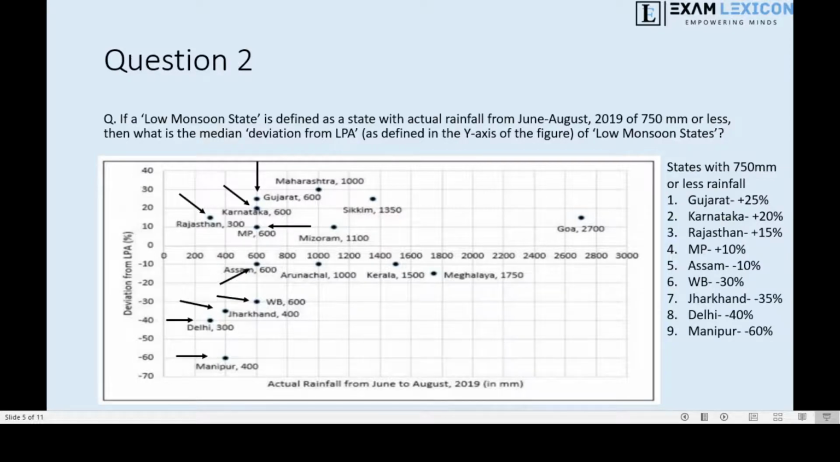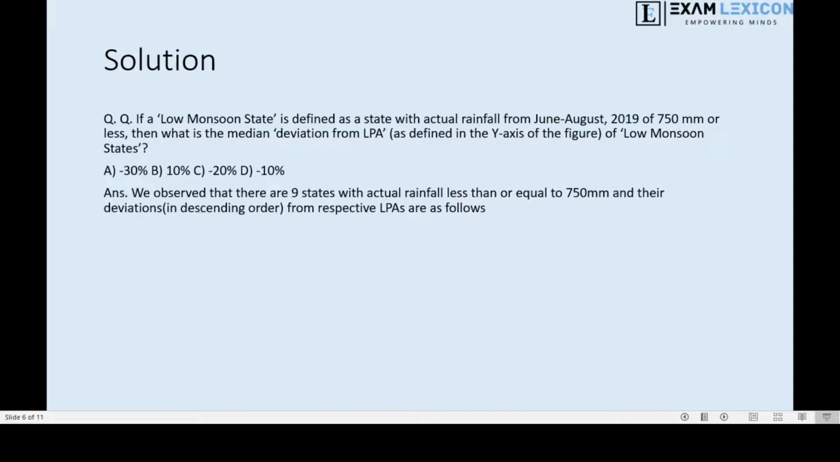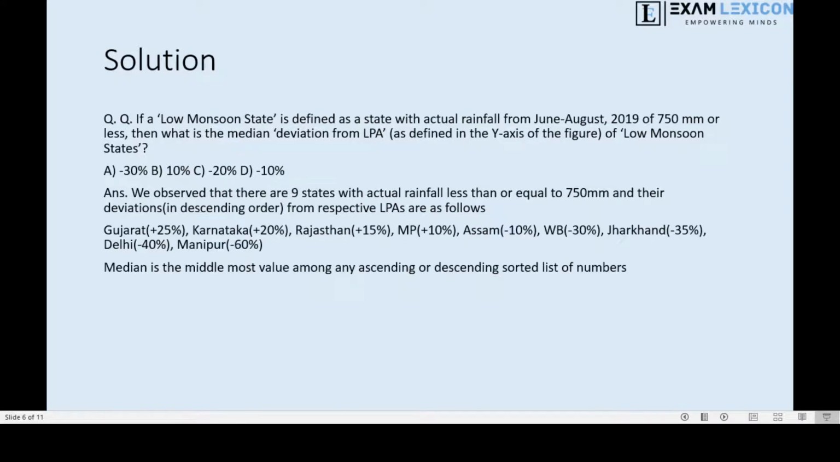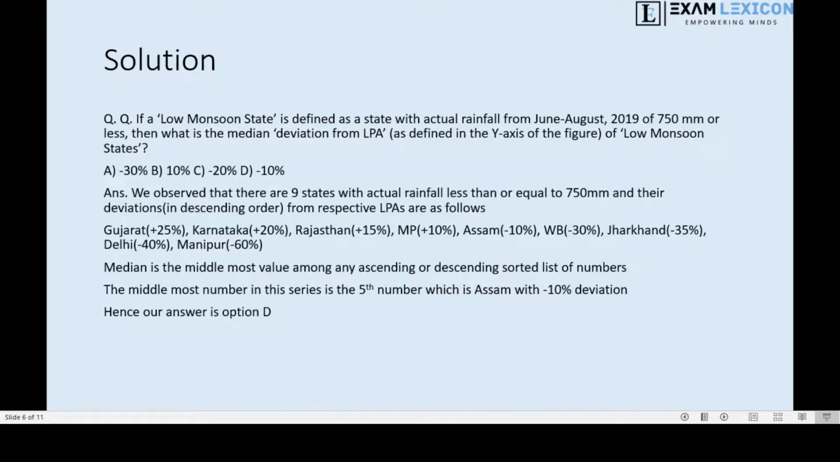Okay, so if we just take them into a descending order, because we know that the median is the middlemost number of any ascending or descending sorted list of numbers. Okay, so we have already put it in descending order, so we just have to find the fifth number because there are 9 states, so the fifth will be the median. So we can easily count that to be Assam with minus 10 deviation, so the median is minus 10%, and our answer is option D.